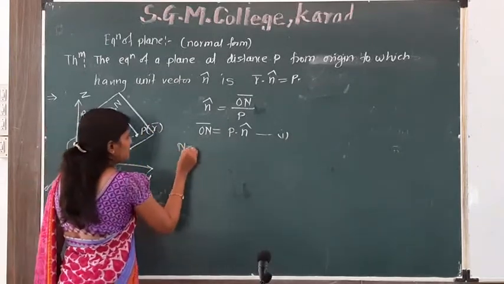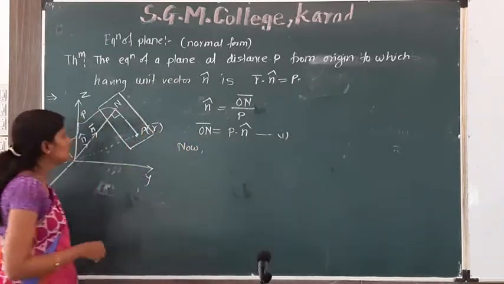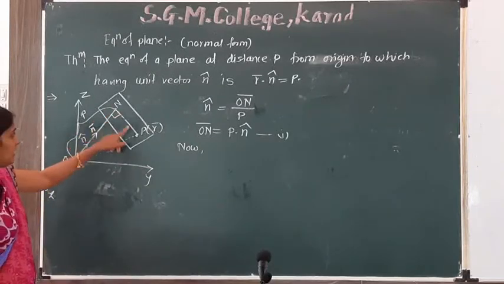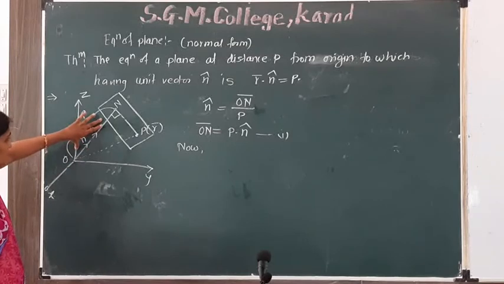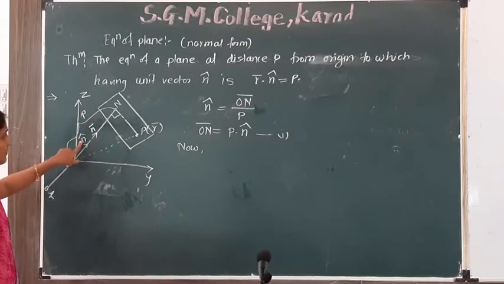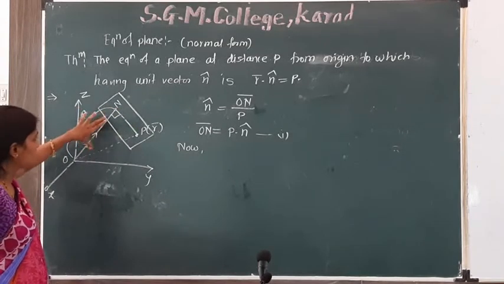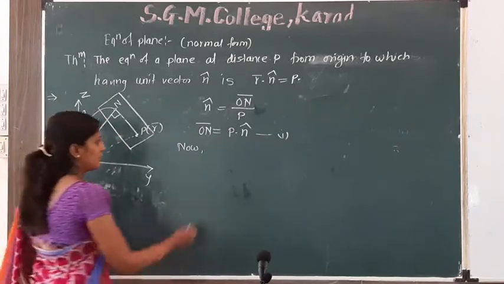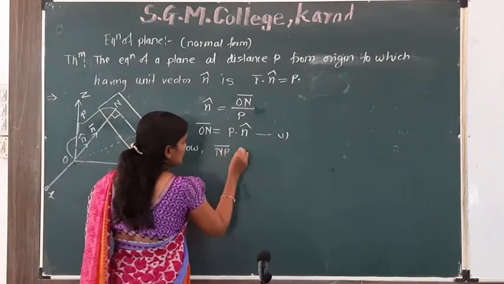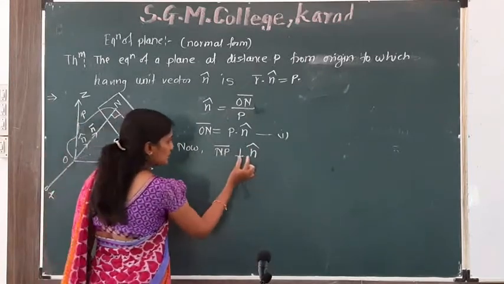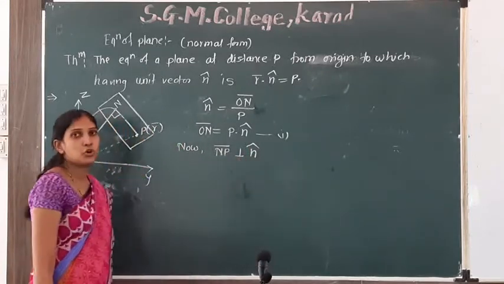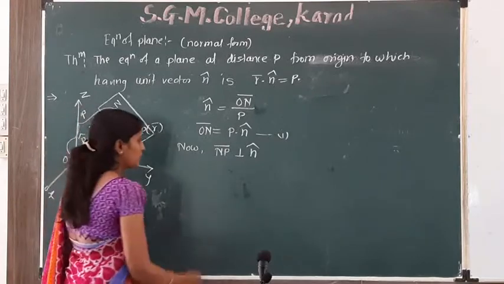Now, the vector NP bar and this vector n cap. NP bar is perpendicular to n cap. If these two vectors are perpendicular to each other, then their dot product is 0.